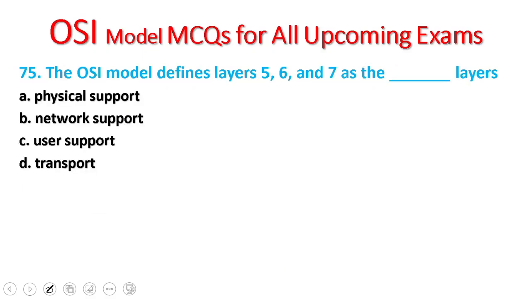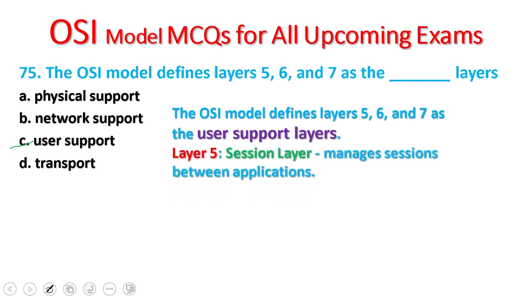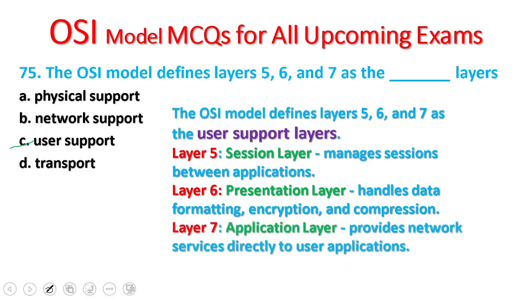75. The OSI model defines layers 5, 6, and 7 as the blank layers: physical support, network support, user support, transport. C is the correct answer. The OSI model defines layers 5, 6, and 7 as the user support layers. Layer 5 is the session layer that manages sessions between the applications, layer 6, the presentation layer, handles data formatting, encryption, and compression. Layer 7, the application layer, provides network service directly to the user application.